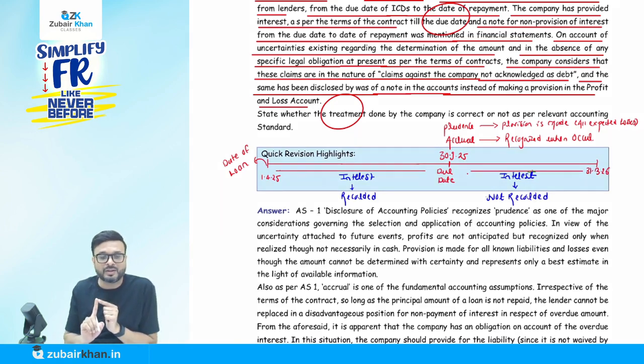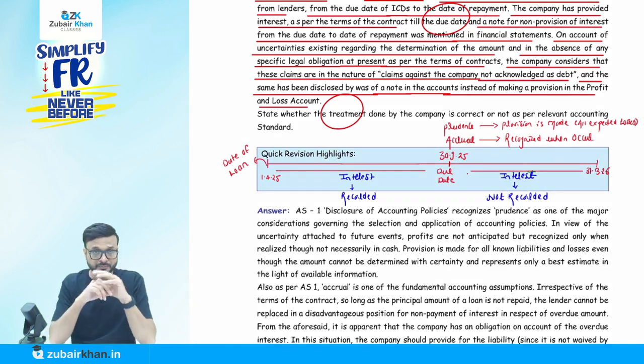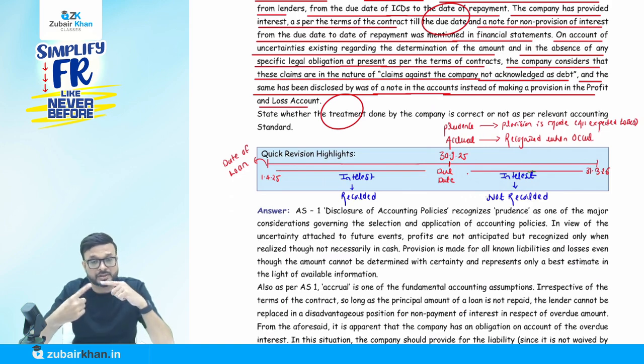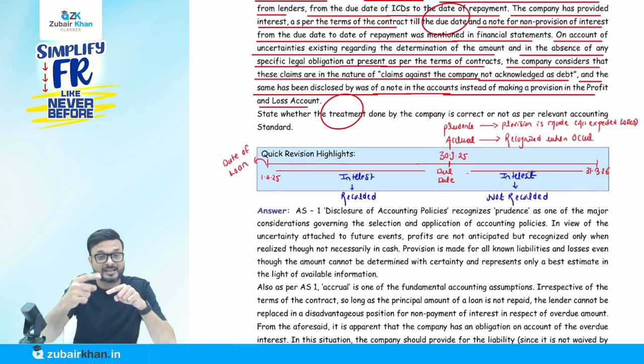Their argument is that it is not mentioned in the contract. But it is implied that even though it is not mentioned in the contract, if you are not doing the payment on the due date, the interest will still continue because you have not paid the amount. So their argument is incorrect. Now, which two points are going to be affected? First, prudence. Do you remember I told you that all future expected losses we have to book? You can see the interest: why have you not recorded it? The entity's argument is that the due date has passed, so they are not going to record. But you have not paid the amount on the due date, so interest will continue. That is the expected loss we have to record.